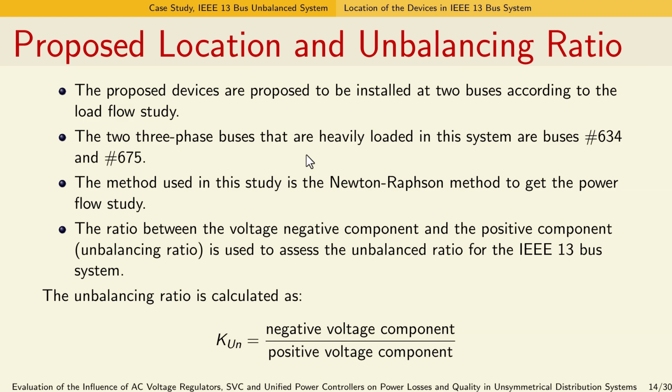The proposed location and unbalancing ratio. The proposed locations, according to the load flow study, are buses 634 and 675, which we will indicate as bus 1 and bus 2.